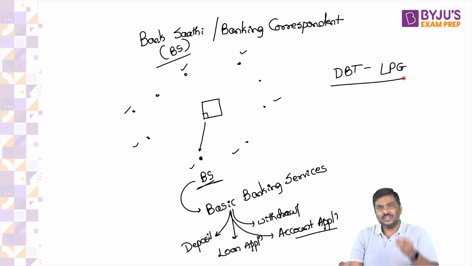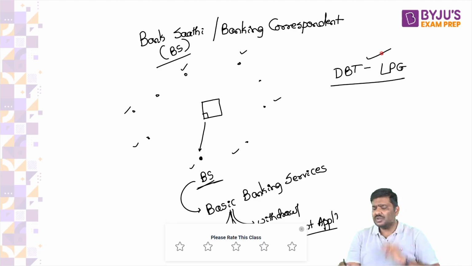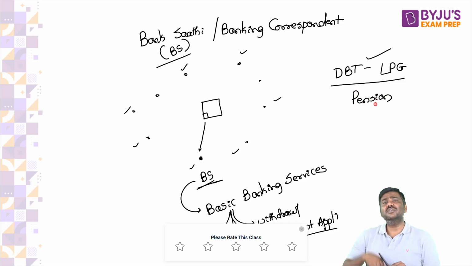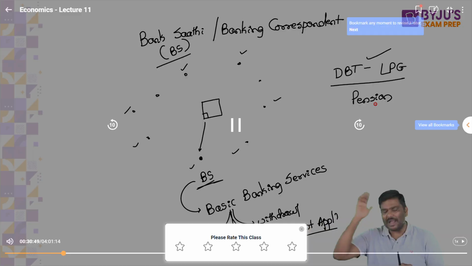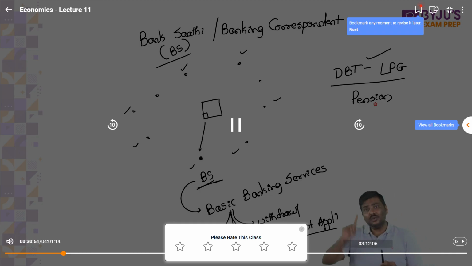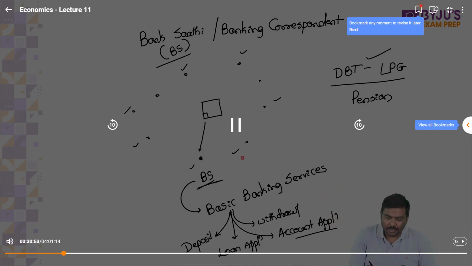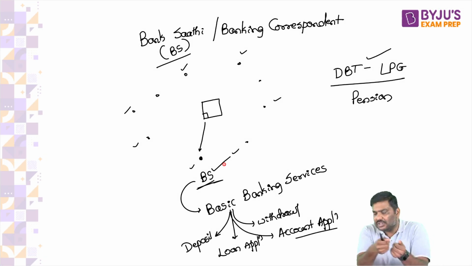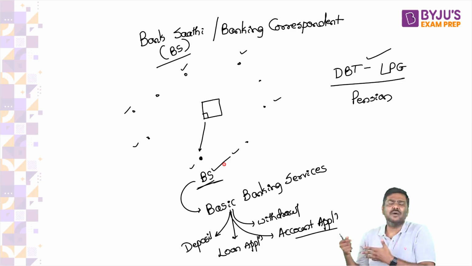So imagine you're supposed to receive subsidy under DBT LPG. You're supposed to receive pension into your bank account. You're supposed to receive scholarship in your bank account, or your MGNREGA worker wages have been deposited into your bank account. Now, rather than going to the bank, you can simply approach this bank sathi and withdraw this amount of money.